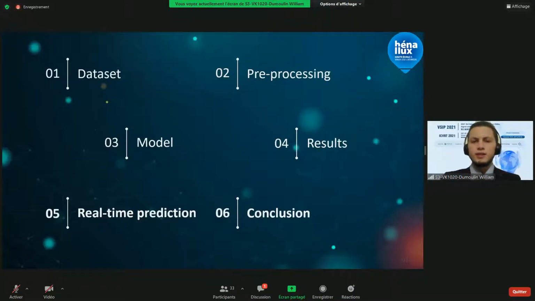I will start by describing the dataset and its creation process. I will then explain the pre-processing techniques that we used. After this, I will present the model and then the result by showing you the confusion matrix. I will finish by talking about the real-time prediction.